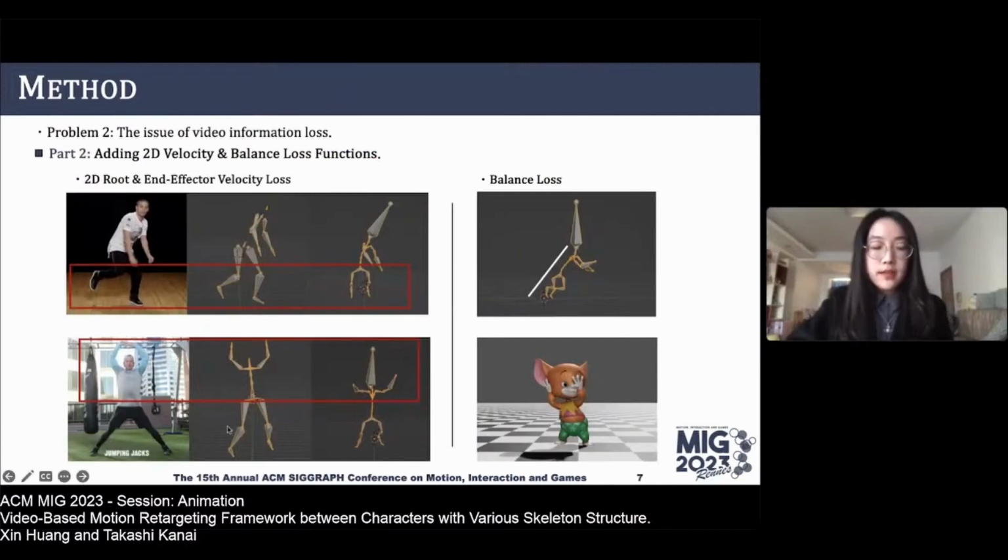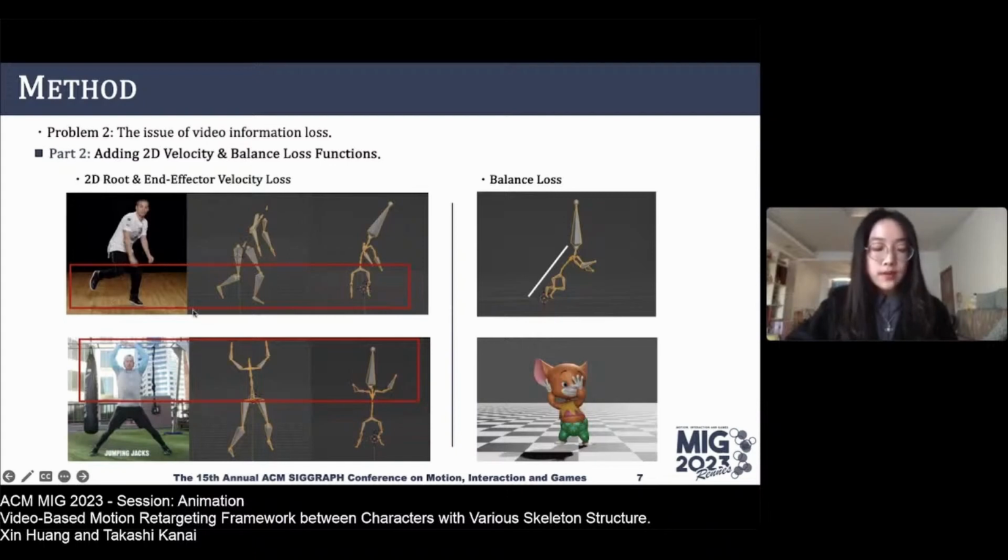Now about the second issue, where the videos are not really used in the retargeting network, we add loss functions to the skeleton-aware network. The original loss function in the network doesn't refer to the original video data, leading to the animated character's feet being lower than in the original video.